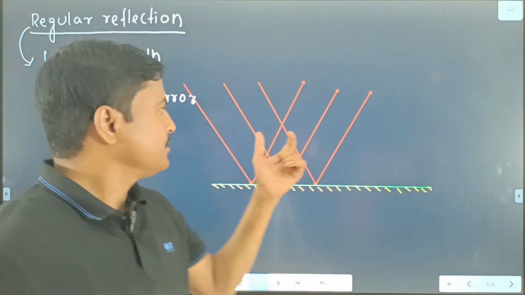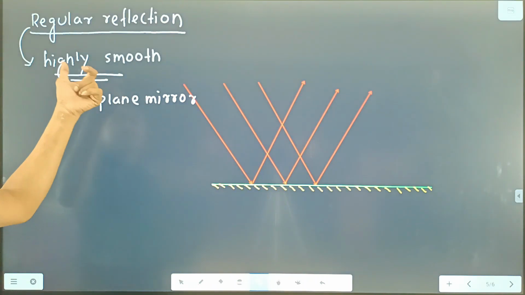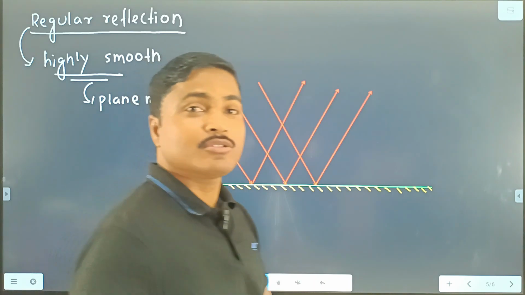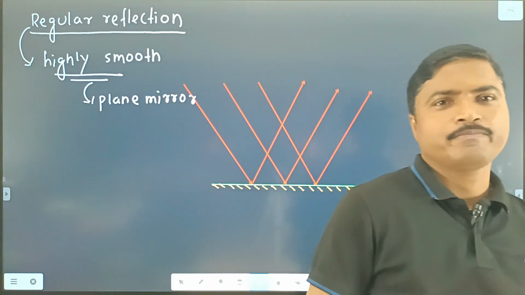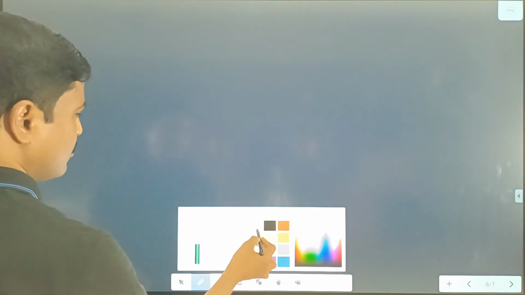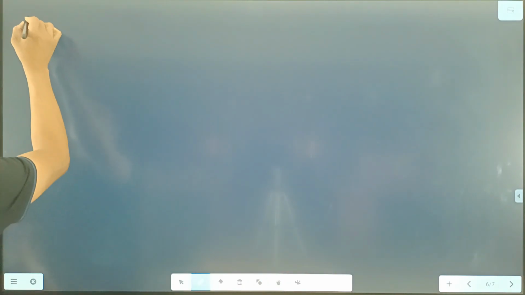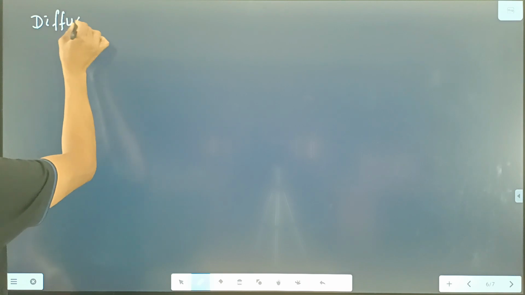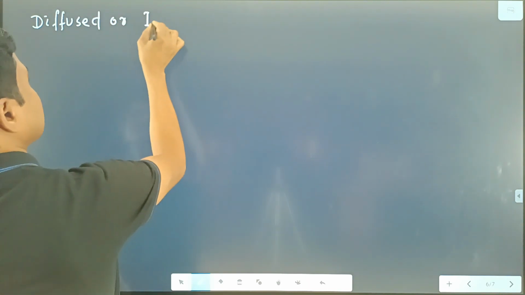Clear? That means reflection from a highly smooth surface, just like your plane mirror, is known as the regular reflection. And the second type of reflection is known as the irregular, or diffused reflection. We write that is diffused or irregular reflection.